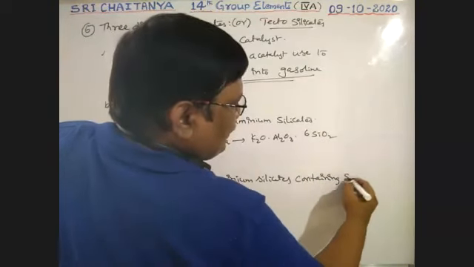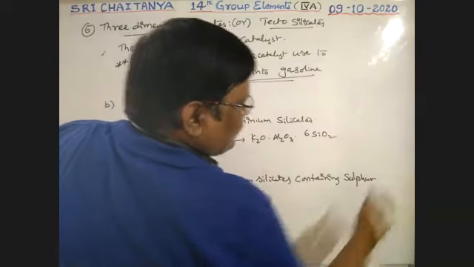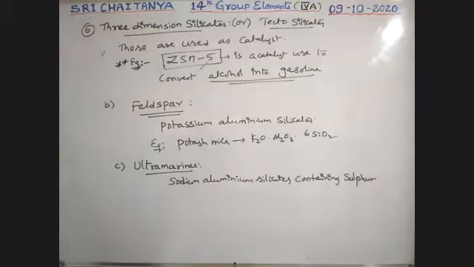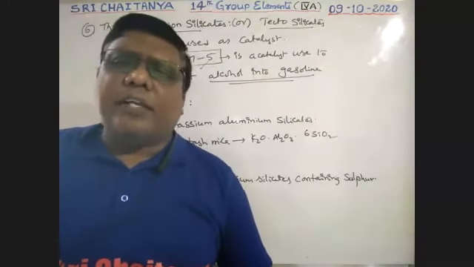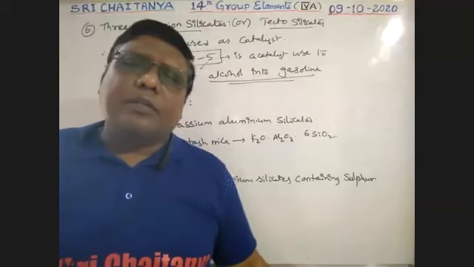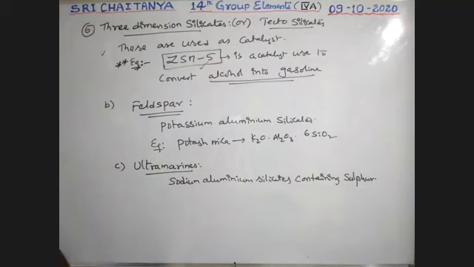Some sulfur content is also there. This is the third type, boys. No need to write each and everything. No examples. So this is about three-dimensional silicates.